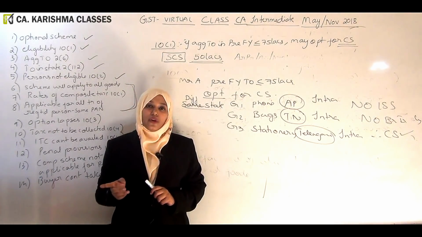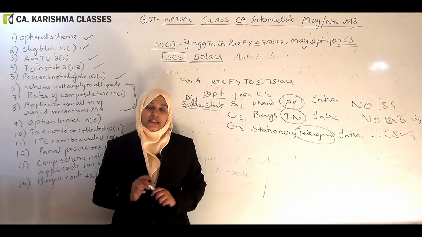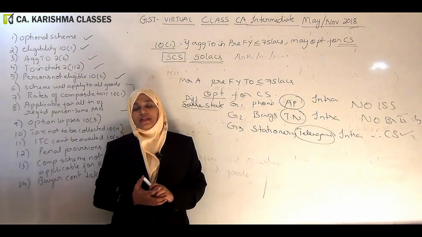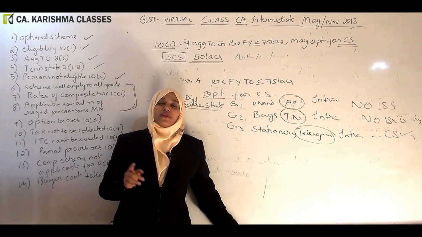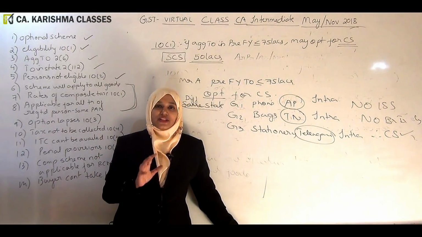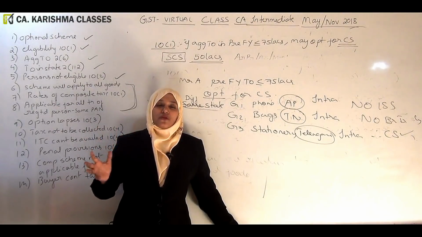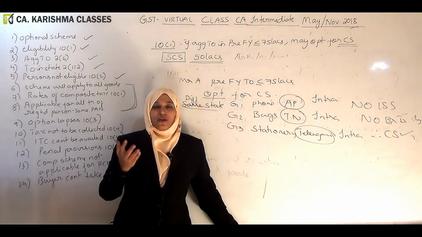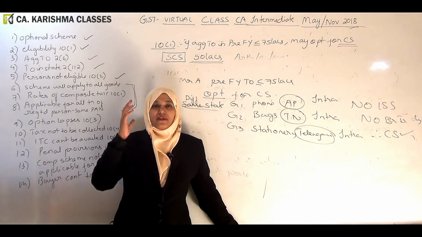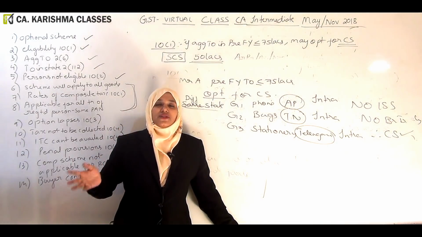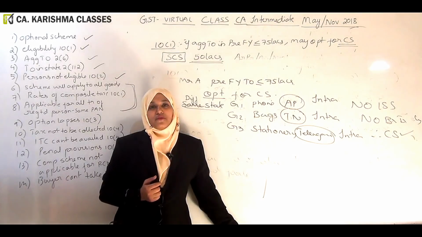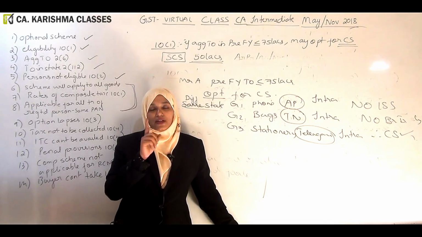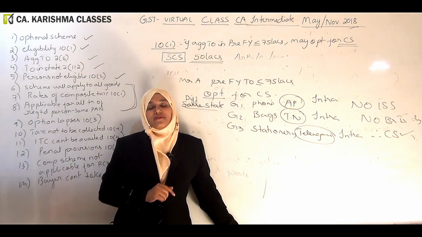Section 10 subsection 2 had put a restriction, don't do interstate supply. Yes, I am not doing interstate supply. That section never said you should not operate from more than one state. Then the section never said you should not be spread across the country. You can operate from so many states. I have branches in 15 states. Each state does a local supply. I am eligible for composition scheme if my turnover doesn't exceed 75 lakhs.